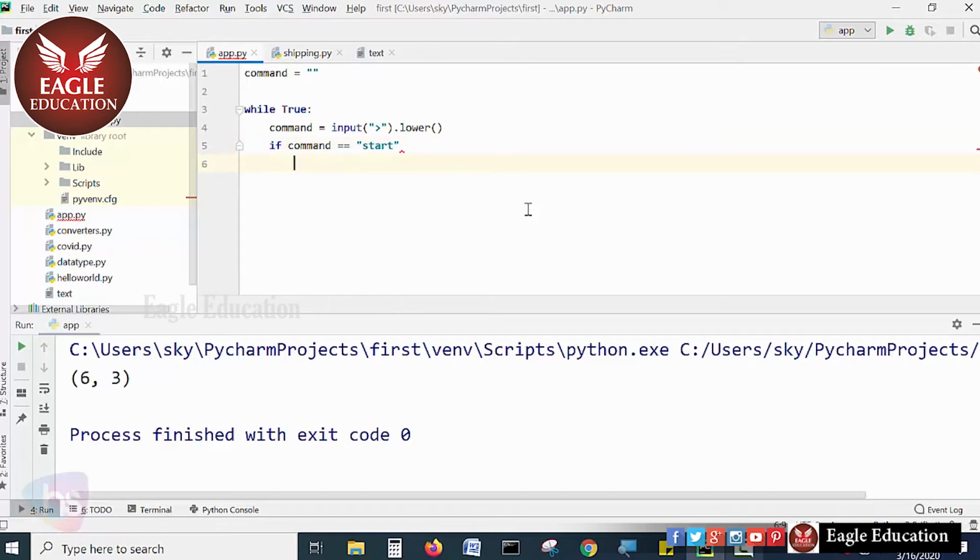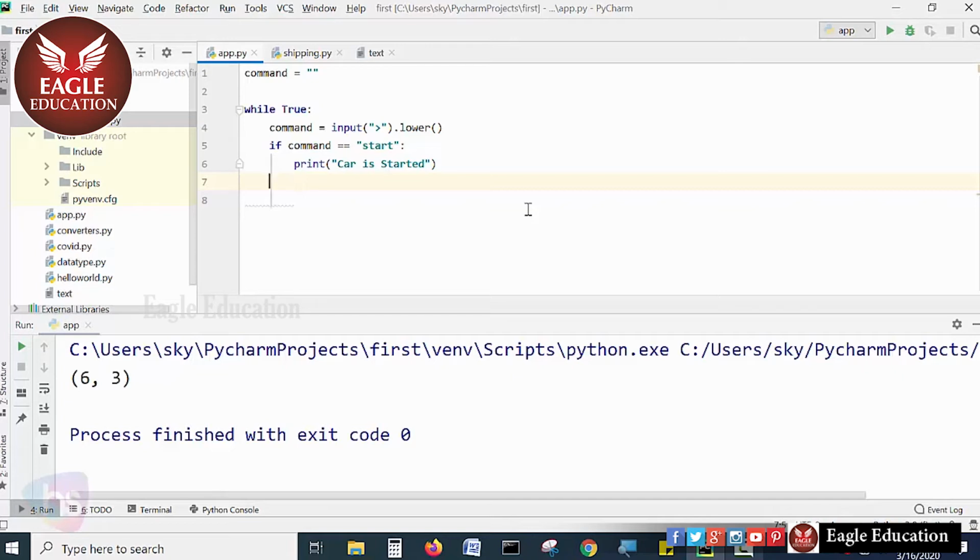And if he presses the command start, I want to print a message: car is started. That's it. The print message is car is started.